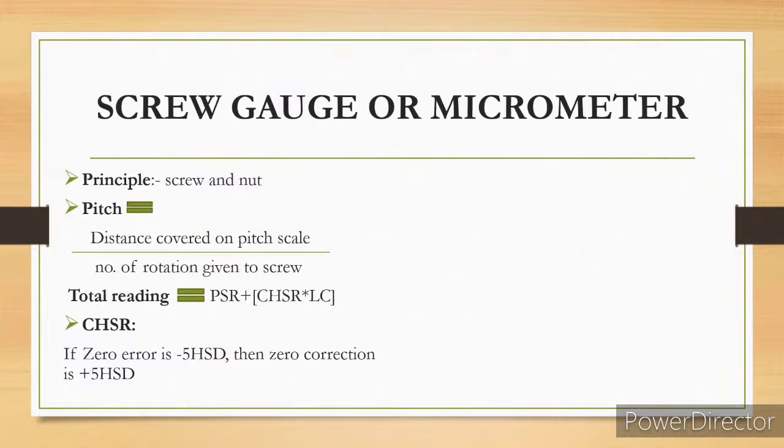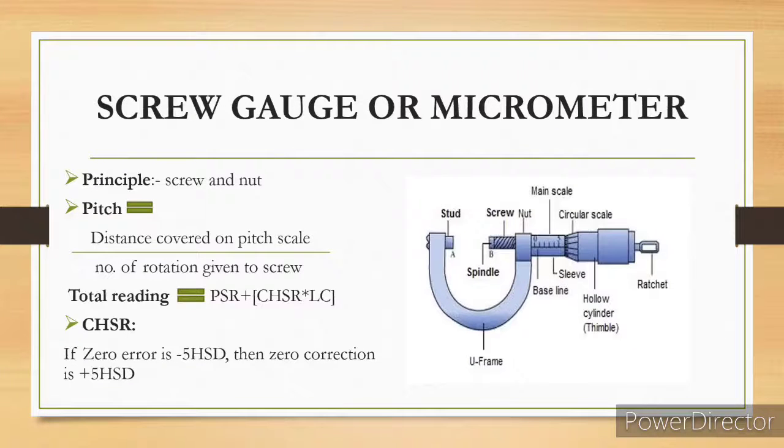So now let us look at the screw gauge. This is also called a micrometer, which works on the principle of screw and nut. So let us see the diagram of it. So this is the diagram. As shown in the labeling itself: the stud, the screw nut, the spindle, main scale, circular scale, sleeve, baseline, hollow cylinder, ratchet and the U-frame. These are all the labelings, and this